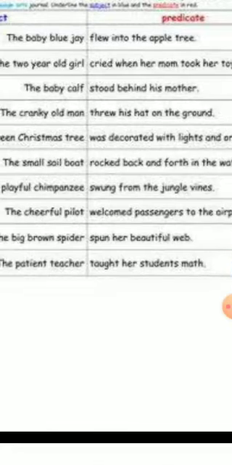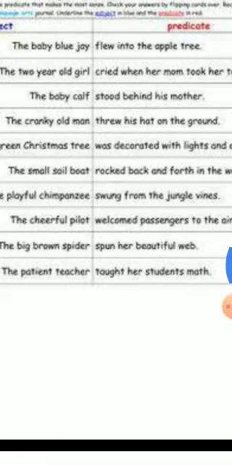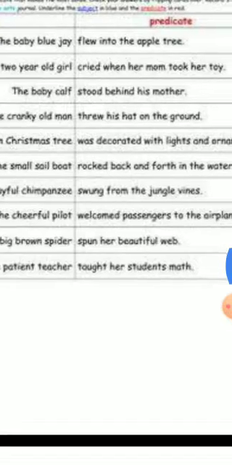Next is, the 2-year-old girl cried when her mom took her toy. So what are we talking about? We are talking about the 2-year-old girl in this sentence, so it is subject. What that girl is doing is predicate. She cried when her mom took her toy.